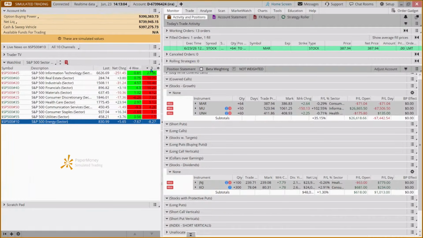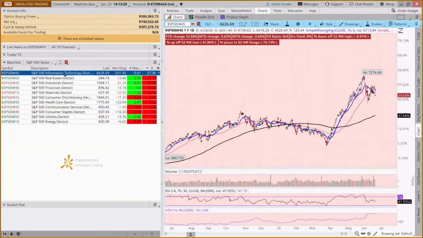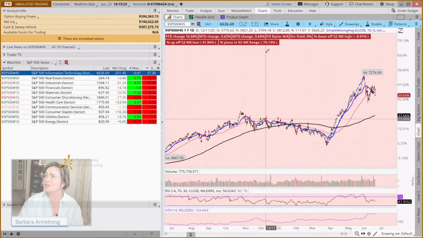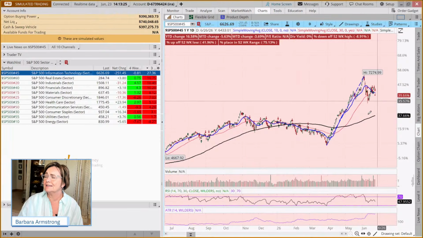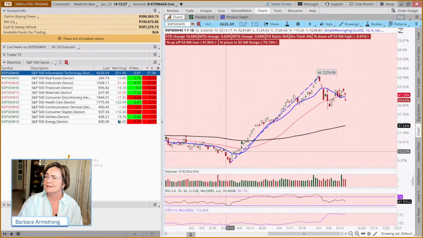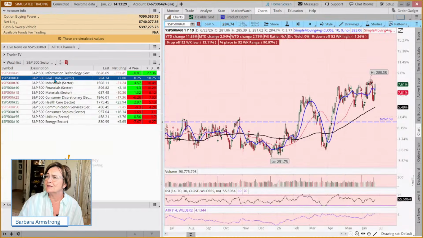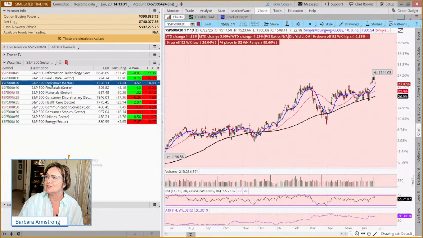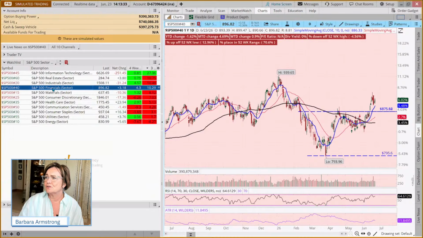This is something in that trade management mini session folder. If you scroll to the bottom, if you don't have these scripts, I did a little video on how to add scripts. You can get those there. They're also in the post pinned to the top of my X feed. But technology has been crushing it. Today, not so much, down almost 4%, which is kind of humbling. But real estate's been on the rise, and industrials, and then financials.